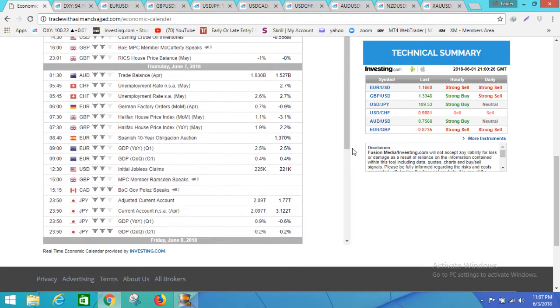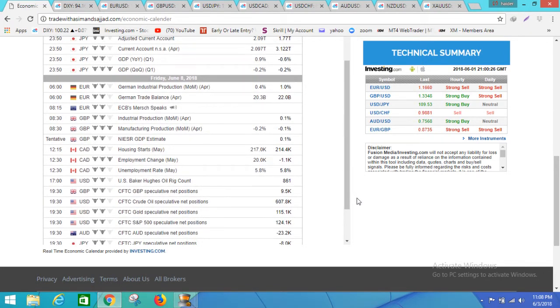Then on Thursday we have Bank of Canada Governor Poloz's speech, and then GDP for JPY, and both are very good pairs, and normally these news releases bring very high volatility in the market. Then on Friday we have manufacturing production MoM for GBP pairs, and for Canadian dollar we have employment change. It's a very good news to trade with, and this time it looks like there will be a huge drop in the USD CAD pair especially. So guys, good luck for the next week.